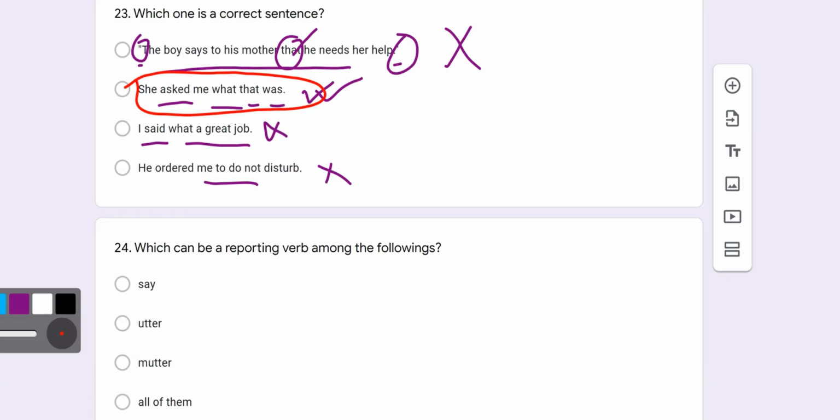In question number 24, which can be a reporting verb among the following? There are some reporting verbs that we generally use when we talk or when we write something.